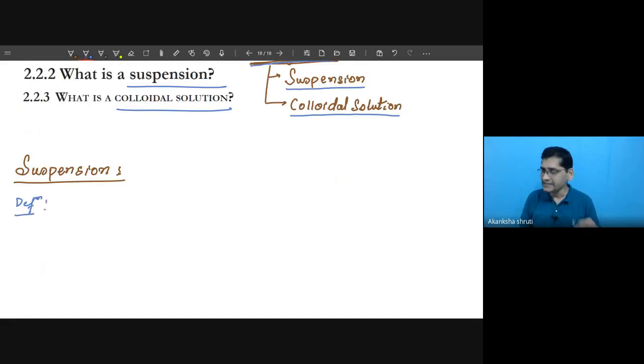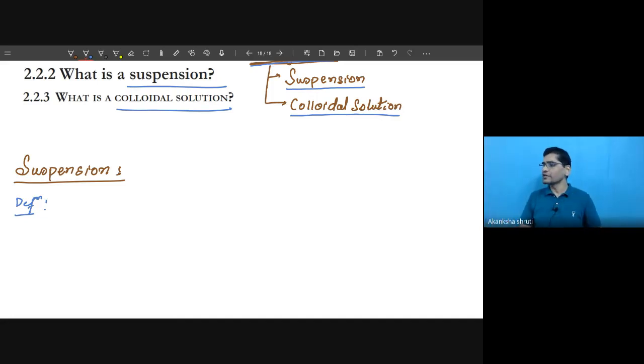The very first thing is, it is a heterogeneous mixture whose particle size is so big that the particles do not dissolve in the medium, rather they get suspended.